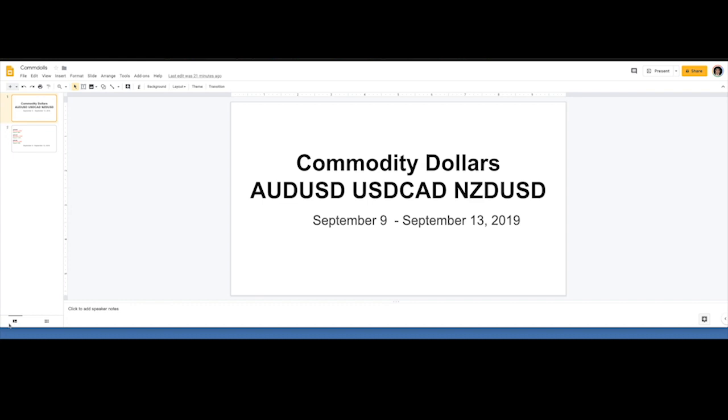Welcome to the weekly technicals for the commodity dollars for Aussie dollar, dollar CAD, and Kiwi dollar for September 13, 2019. The commodity dollar land, as far as economic data goes this week, is essentially non-existent. But we did have a very significant recovery. I think technically you could argue that we've certainly made bottoms in Aussie dollar and Kiwi dollar, with dollar CAD really breaking fresh lows here that could suggest an extension stronger.